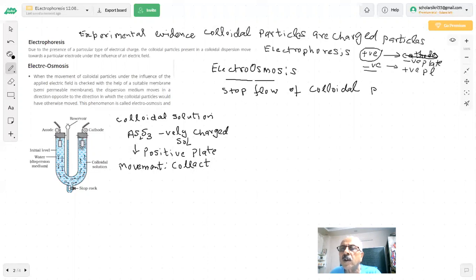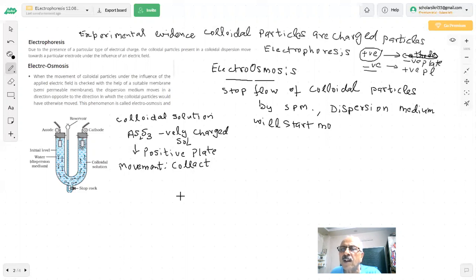We will stop the flow of the colloidal particles by some method. For example, here he is saying the movement is checked with the help of a suitable membrane. He is using a semi-permeable membrane. The result of this will be that the dispersion medium will start moving.